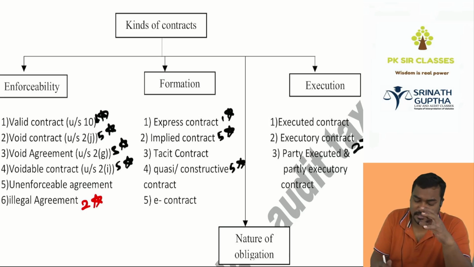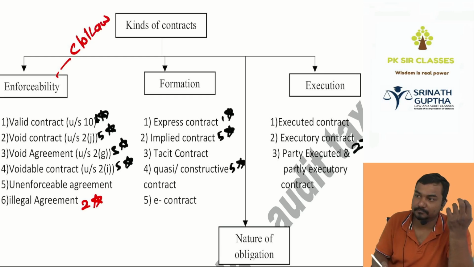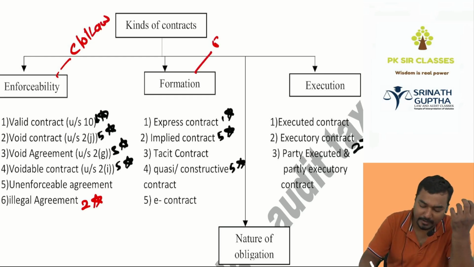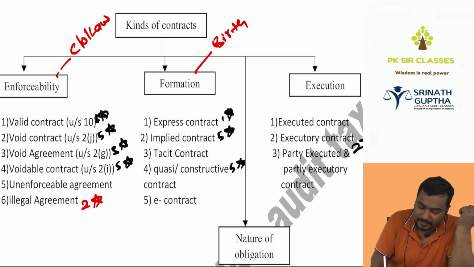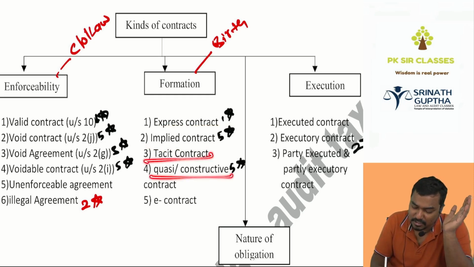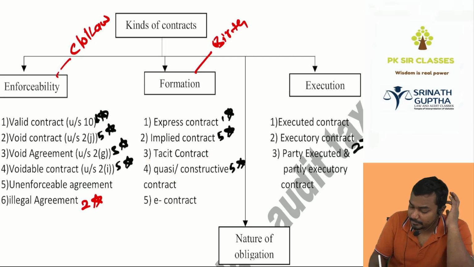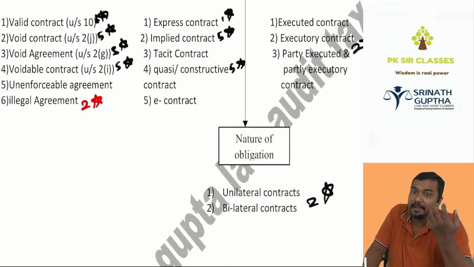Based on formation, how the contracts take birth in India. It can be express contract, 1 star, came once in the exam. Implied contract, so many times, 5 stars. Tacit is new. Quasi contract, 5 stars, very important. There is one chapter on quasi contract, the last chapter. E-contracts, electronic contracts. Obligations: how many obligations are pending?